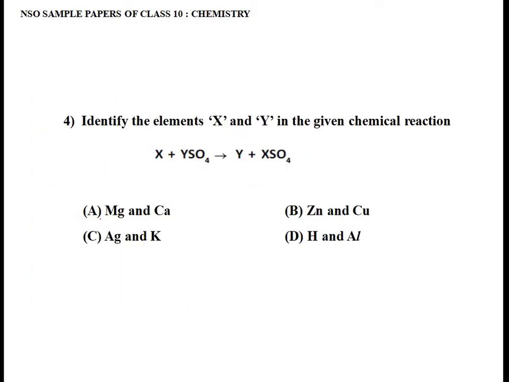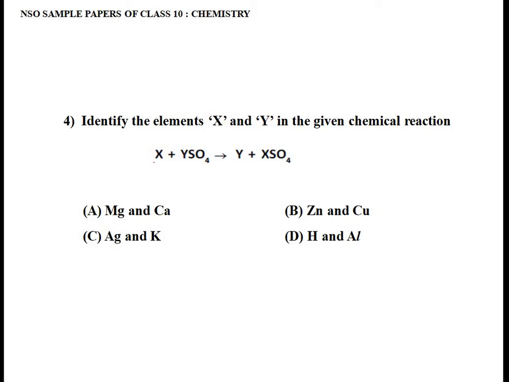Now let's see the 4th question. It says identify the elements X and Y in the given chemical reaction. The reaction is X plus YSO4 giving Y plus XSO4. That is, you have a metal with a metal sulfate. Again, it's based on the activity series, correct? This reaction is nothing but our metal displacement reaction, where a more reactive metal displaces the less reactive metal.